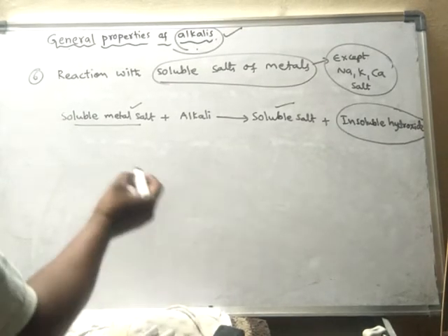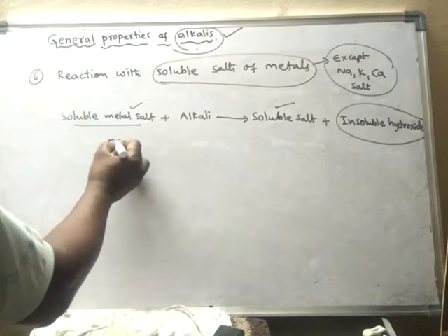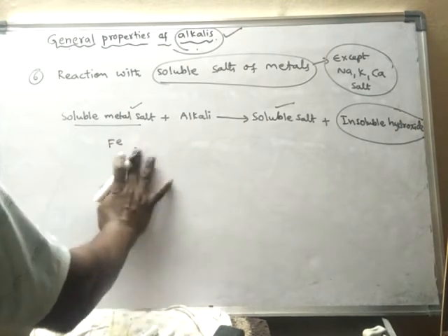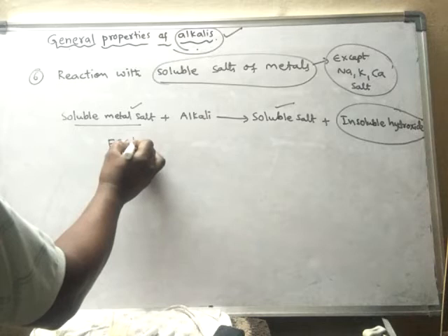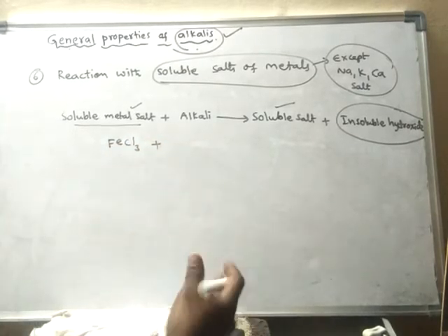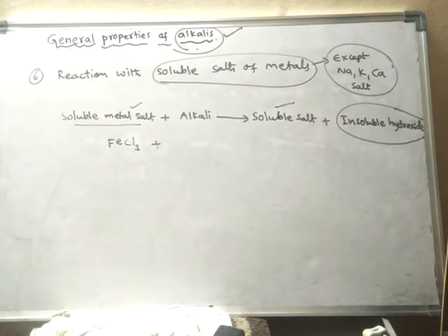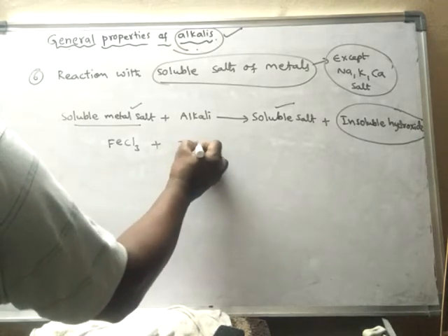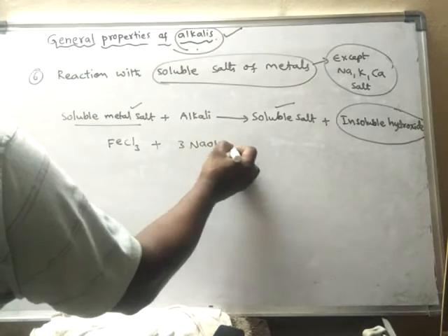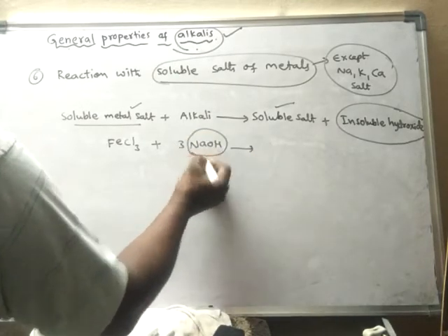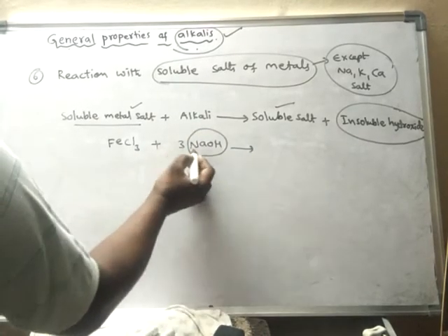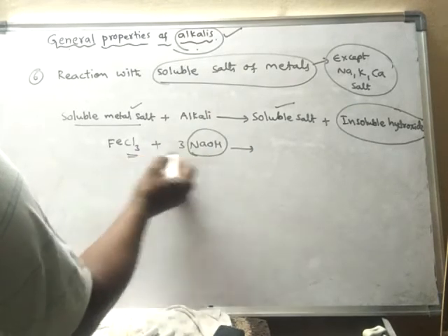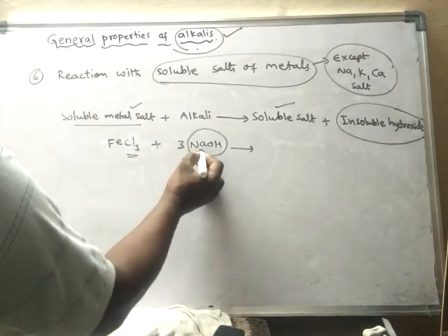For example, iron chloride. Already we have seen this is a soluble salt. I will give you a list of soluble salts, don't worry. Sodium hydroxide is an alkali. As there are 3 chlorines, I have taken 3 here because of 3 sodiums.